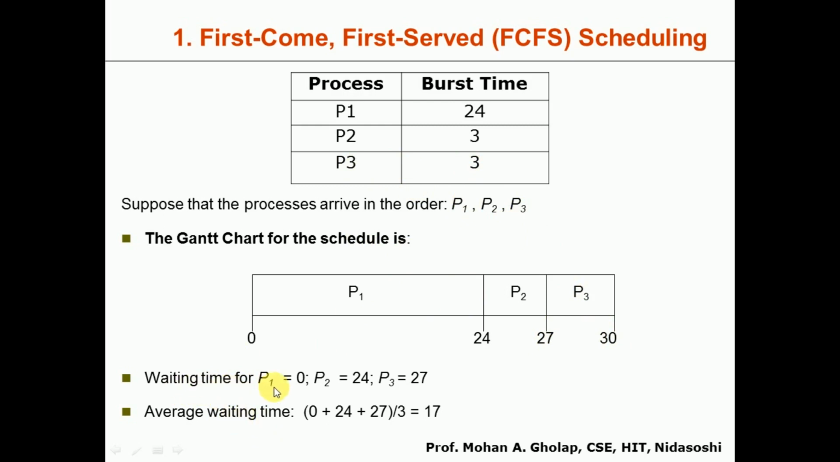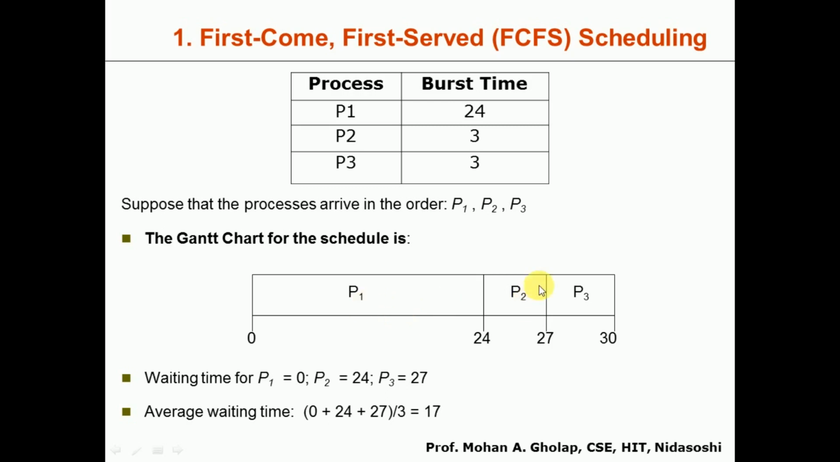So waiting time for P1 is what? So P1 is not waiting at all here. Whenever it enters the ready queue, it is immediately taken for the execution. So that's why the waiting time for P1 is 0. Okay. So here if you have the Gantt chart, the waiting time identification is very simple. You can see the time at which that particular process has started.